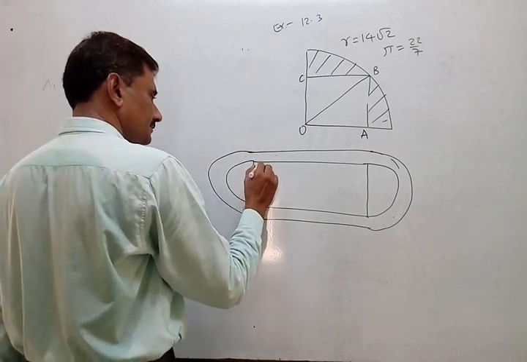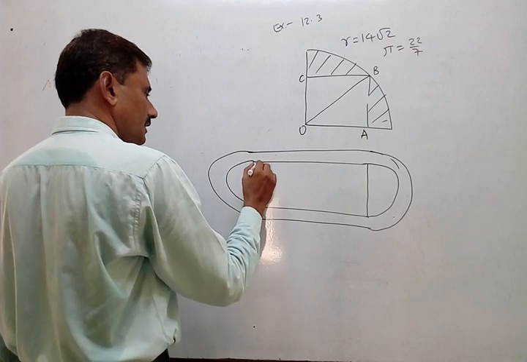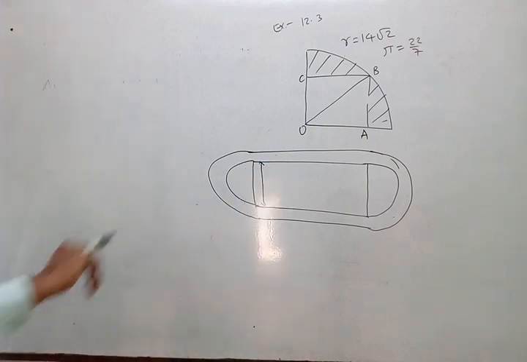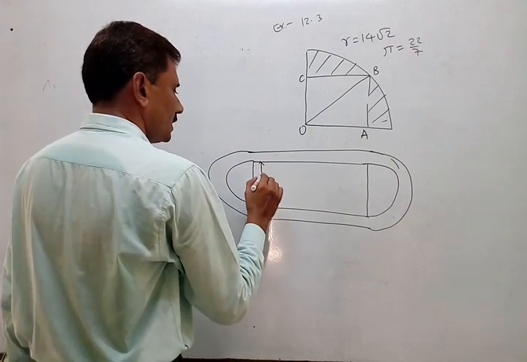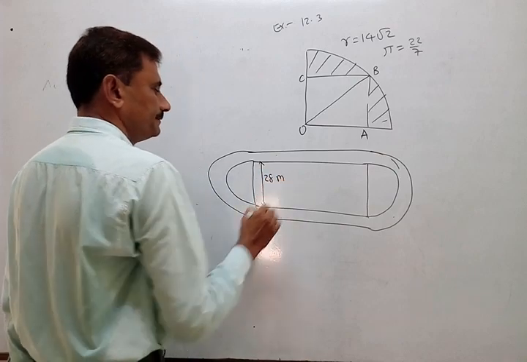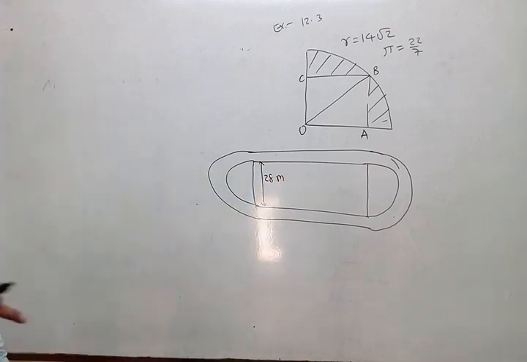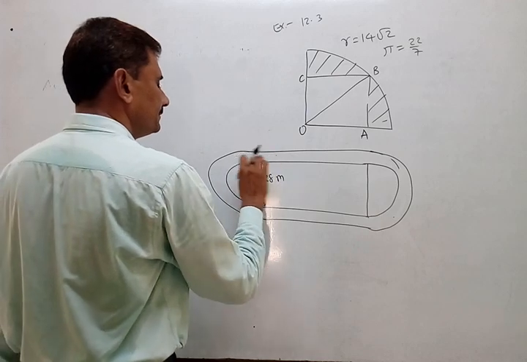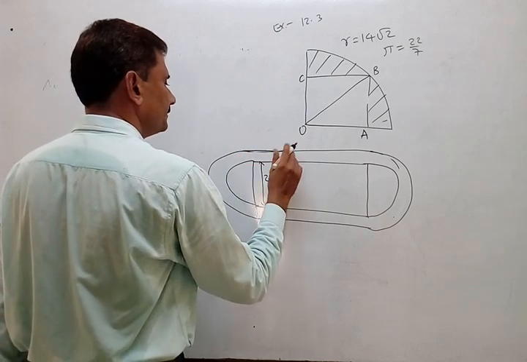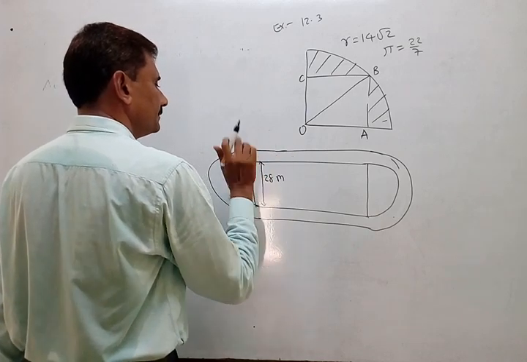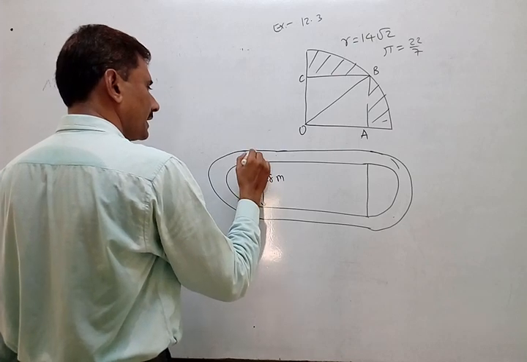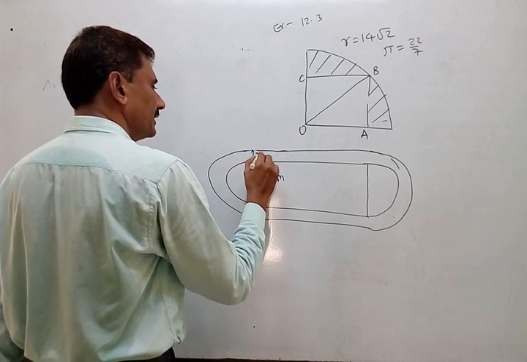Now the distance between this is 28 meter, and the width of the track is 3.5 meter.